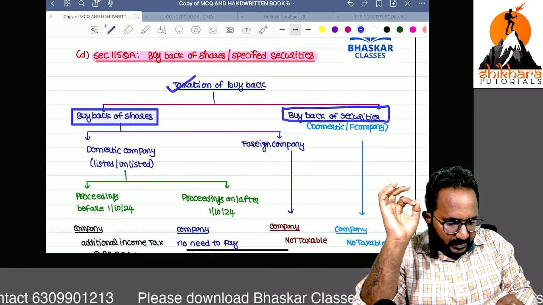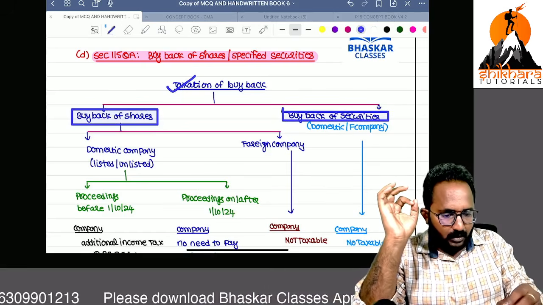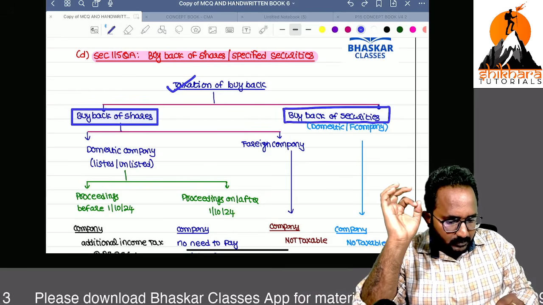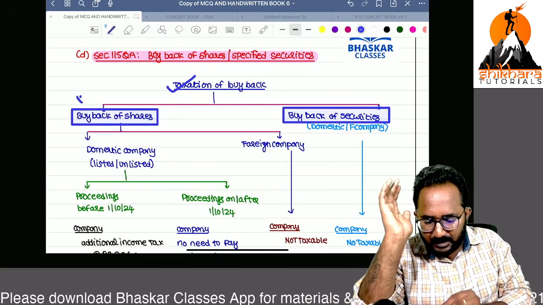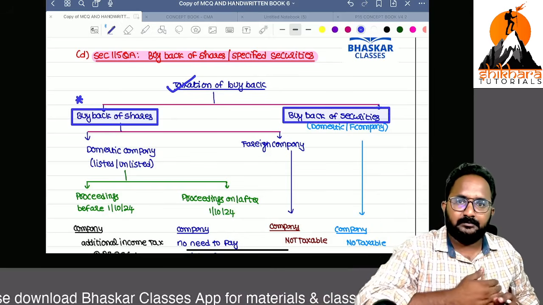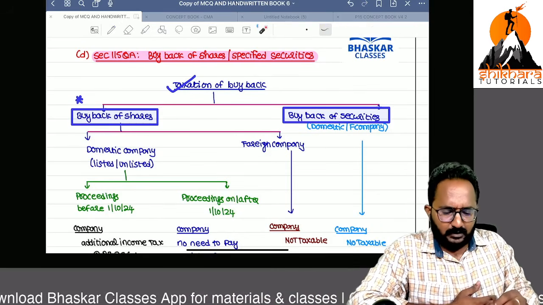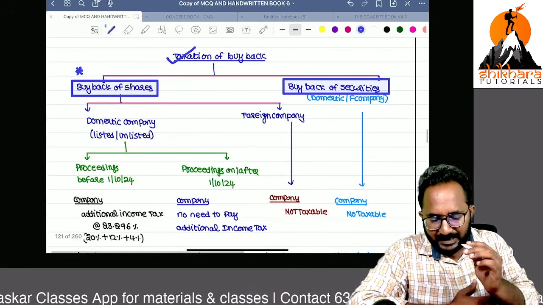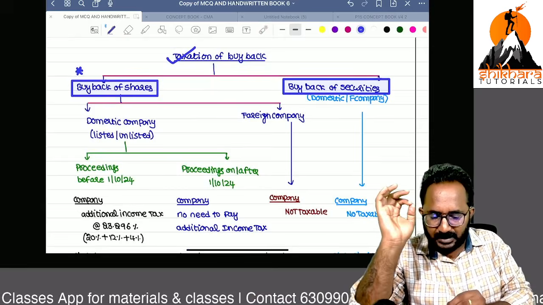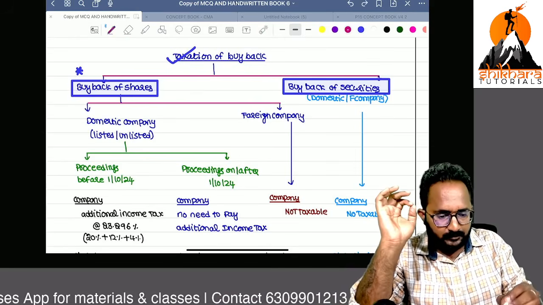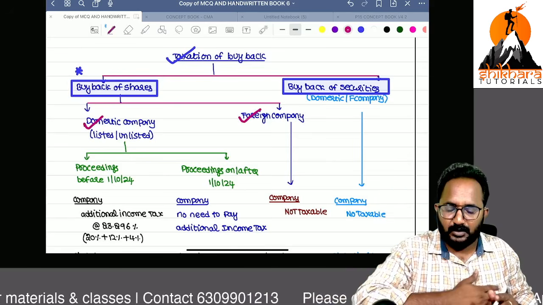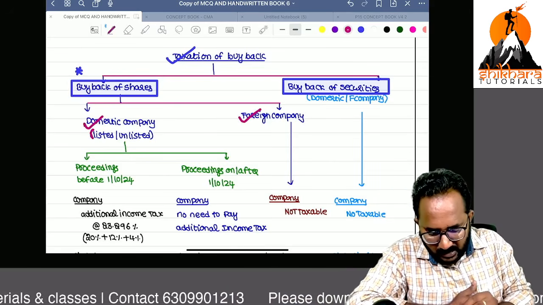In which concept do we have an amendment? I think all of you already know. Buyback of shares has an amendment. Securities related, there is no change. Now, if the buyback of shares is done by a domestic company, we have to check, or if it is done by a foreign company, we have to check. Domestic company, either listed or unlisted.